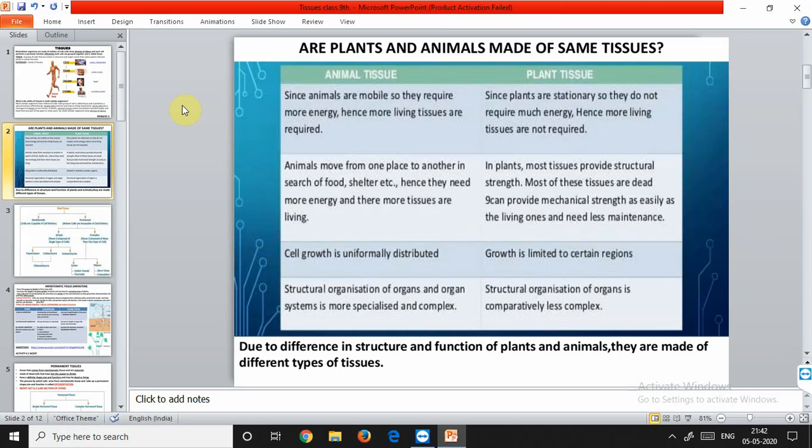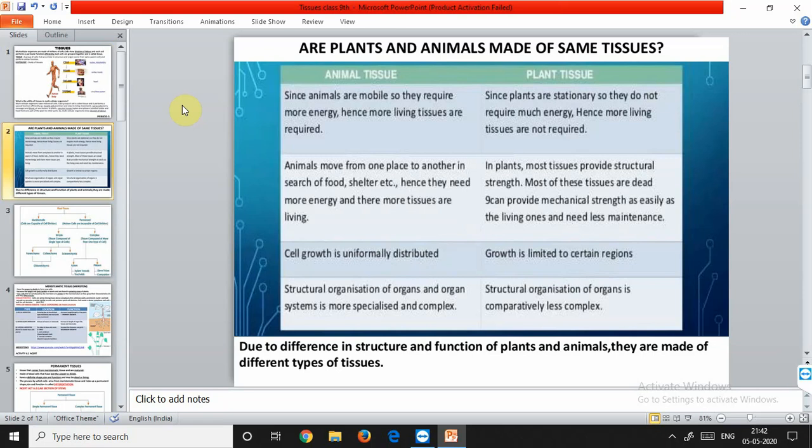Most of these tissues, such as xylem, phloem, sclerenchyma and cork, are dead tissues. As plants are stationary, not moving from one place to another, they do not need much higher energy. Most of the tissues in the plant are just for protection as well as support. The tissues in the plant also contain living protoplasm.